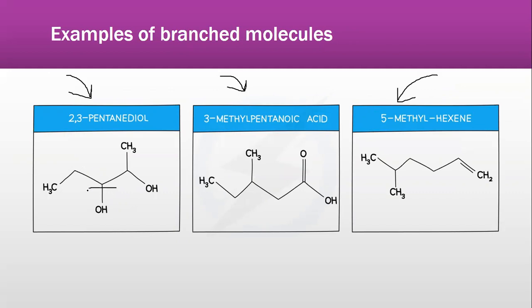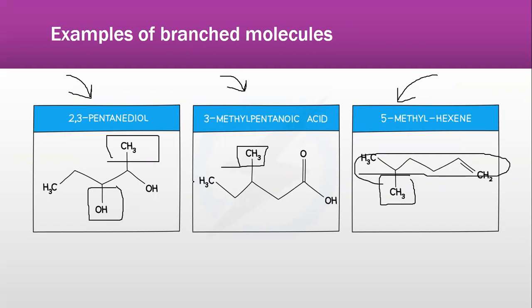Which branches can you see? This is a branch, this is a branch, this is another branch, this is another branch, whereas this is known as a straight chain, this is known as a straight chain, and this is also known as a straight chain. So there are a lot of rules for naming that, and that separate topic is known as nomenclature.